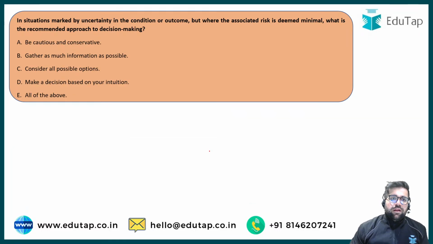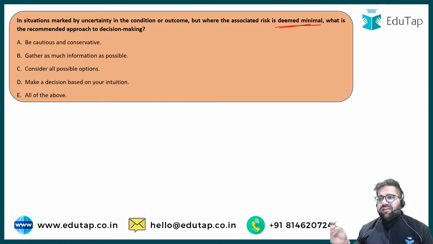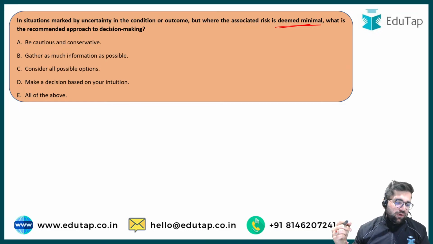Cool. Next question. In situations marked by uncertainty. Uncertainty means what? That's something which is not fixed. You don't know what will happen in the future. Next question. In the situation marked by uncertainty in conditions or outcome, but where the risk associated is deemed minimal, what is the recommended approach for decision making? If you have a risk coming forward in front of you, what is the recommended approach to make decisions in that particular context?